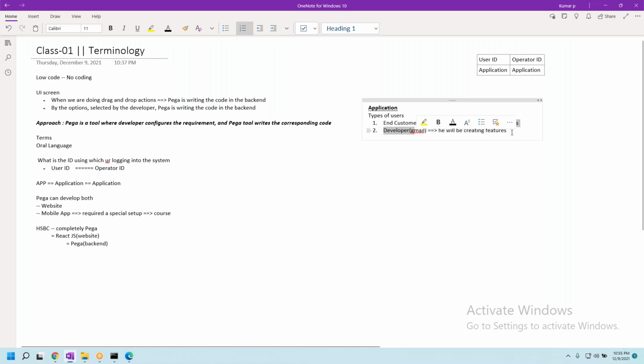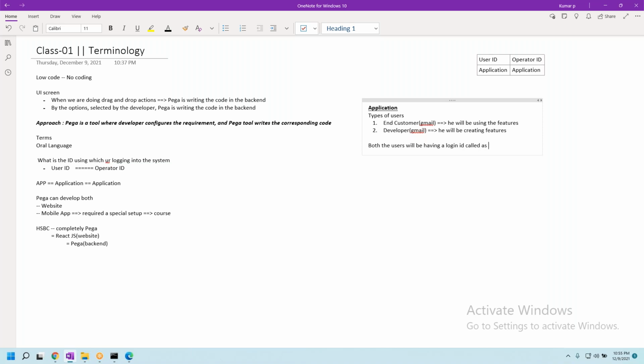Both the users will be having a login ID called what? Operator ID, sir. Very good. See, that's how you have to correlate. I'm not going to spoon feed. Basically, you have to try to understand what we're trying to discuss. Of course, I will not be out of syllabus all the time. So both the users will be having a login ID called operator ID.